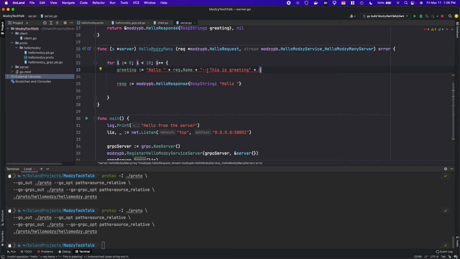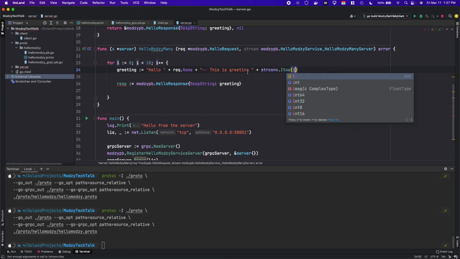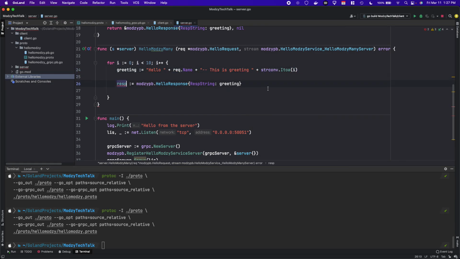Hi. And then our response string here will be greeting plus, we have to convert the integer to a string.